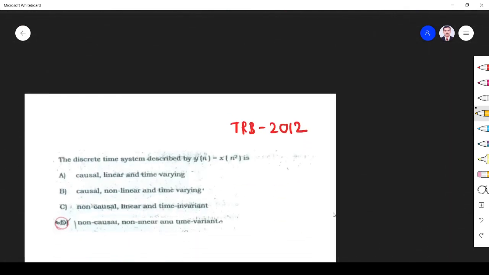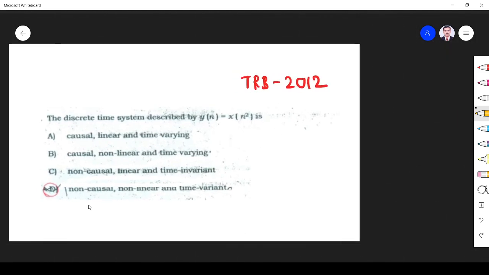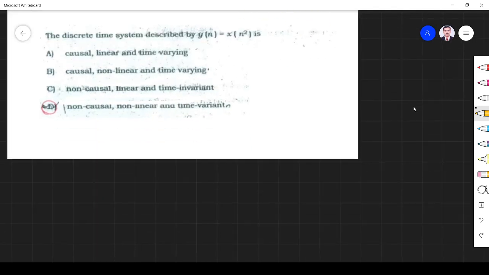Problem number 3. What is it telling? Check whether the given system is causal, linear, or time invariant or variant. Okay, this is very simple. Y of n is equal to x of n squared. Right? So again we check for causality: you give a positive value, a negative value and 0.